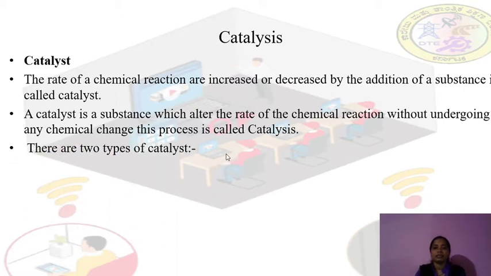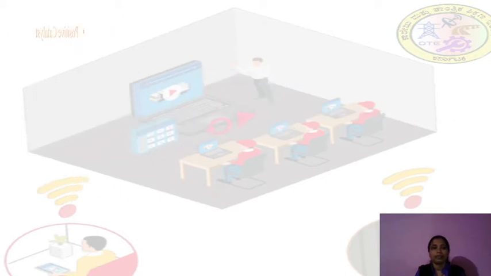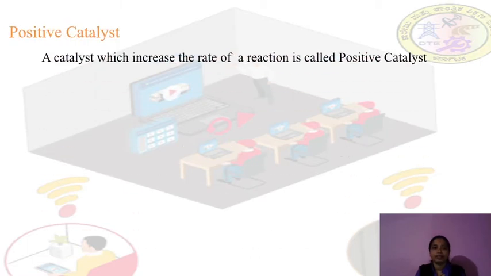Now there are two types of catalyst. The first type is a positive catalyst. The second type is a negative catalyst. Now what is meant by positive catalyst? A positive catalyst is one which increases the rate of a reaction. The catalyst which increases the rate of reaction is called a positive catalyst.